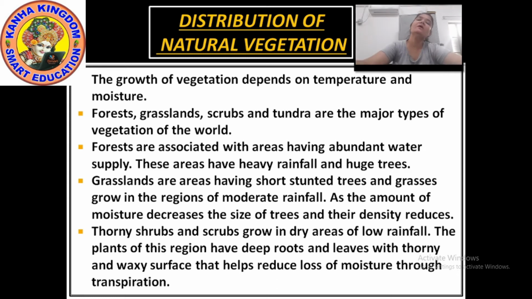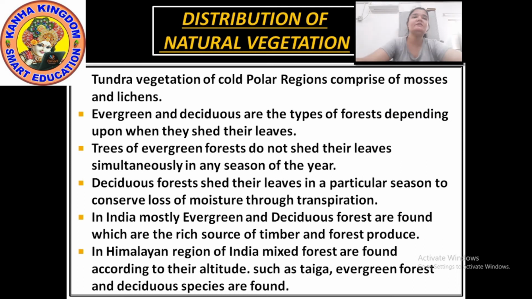Let us talk about tundra, and also evergreen and deciduous forest. What are those? Tundra vegetation is of cold polar regions. What is grown there? Mosses and lichens are grown in the tundra vegetation.